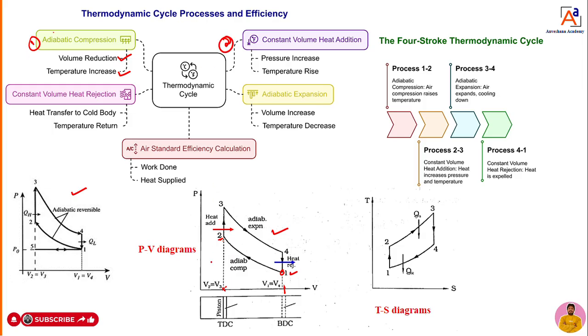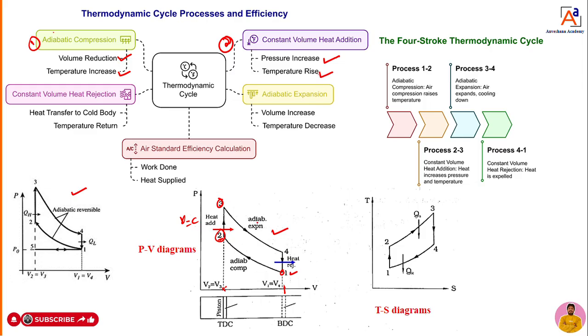Second one, 2 to 3. Now you are going to move from 2 to 3. When you supply heat to the already compressed air fuel mixture, what happens? Pressure is going to increase, and temperature is also going to increase. During the heat addition process at constant volume, pressure increases and temperature increases.